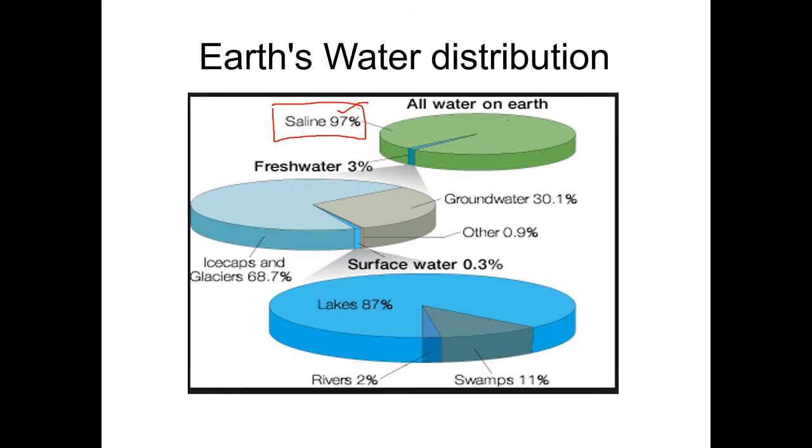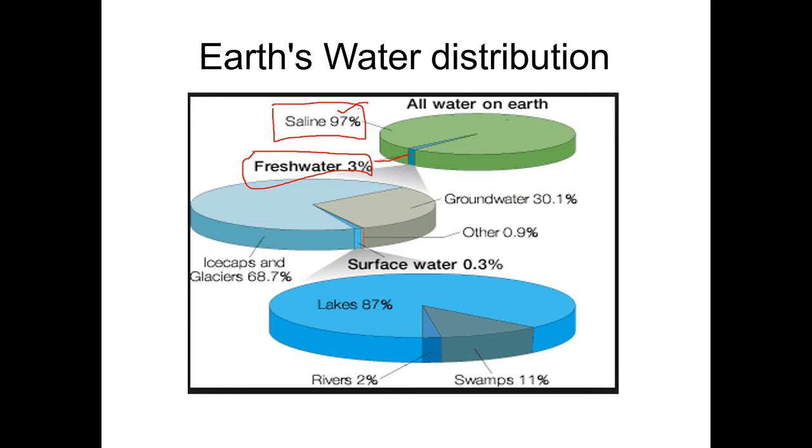Even though we have only a little fresh water, we are polluting that 3% of the water. Finally, after a few generations, it will create a big problem.